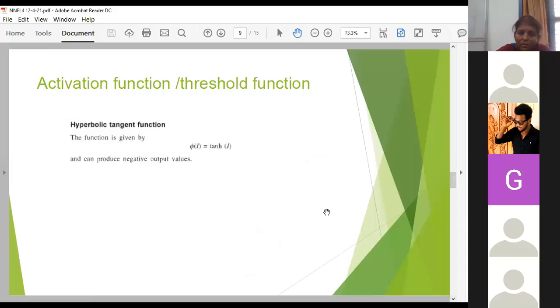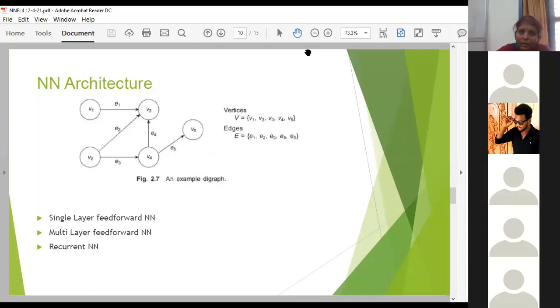These are the basic activation functions which we'll be using in our artificial neural network. The last one is the hyperbolic tangent function. This function is given by phi of I is equal to tanh of I, which can produce negative output values. So these are the four basic activation functions which we'll be considering in the artificial neural network.